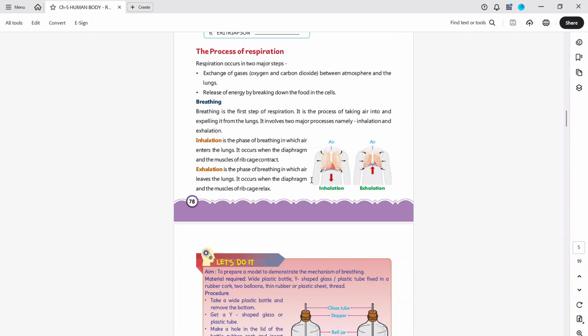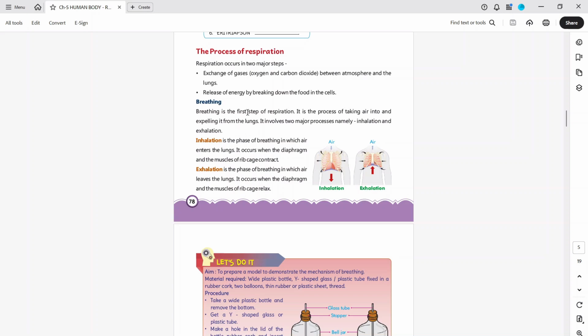The process of respiration. Respiration occurs in two major steps: exchange of gases, oxygen and carbon dioxide, between the atmosphere and the lungs, and release of energy by breaking down the food in the cells. Breathing. Breathing is the first step of respiration. It is the process of taking air into the lungs and exhaling it from the lungs. It involves two major processes, namely inhalation and exhalation.